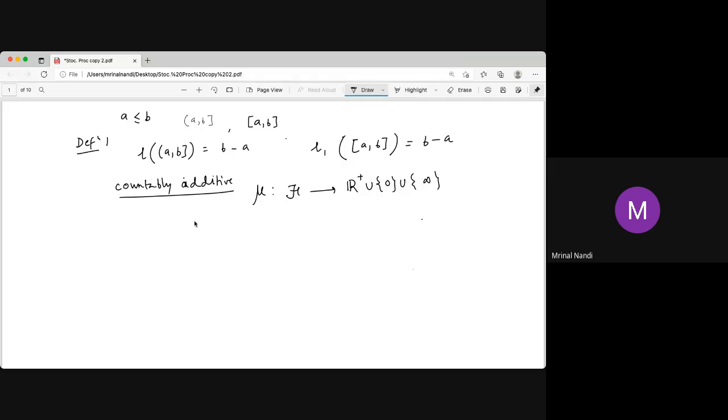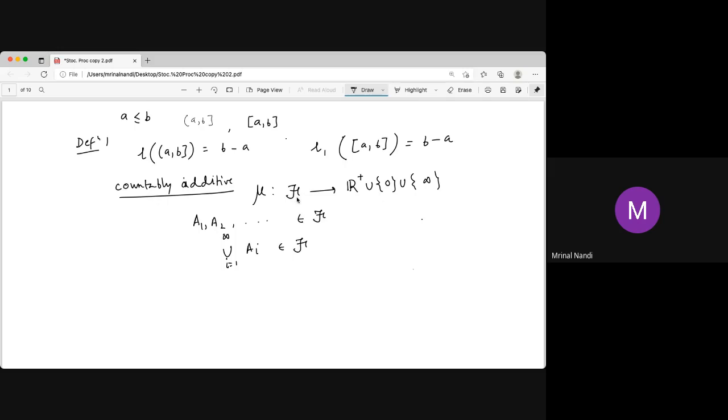Countably additive means if A1, A2, ..., AN are in script F, then the union is also in script F. That F may not be a sigma algebra.